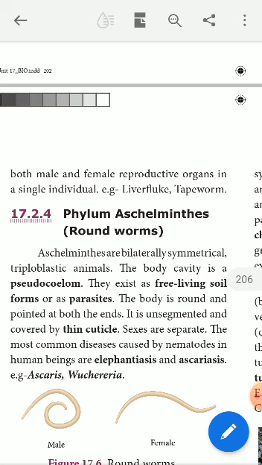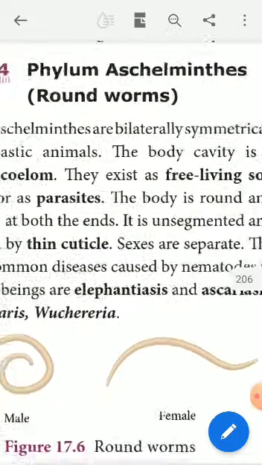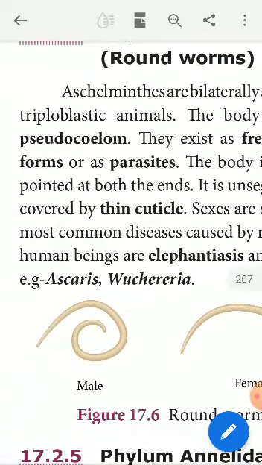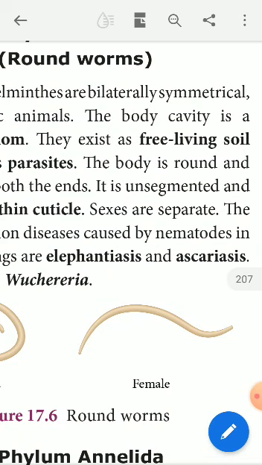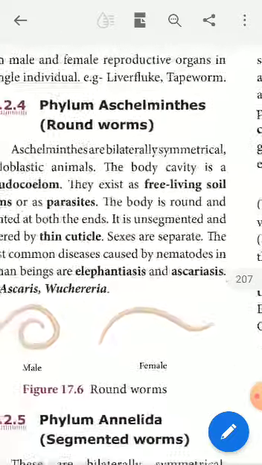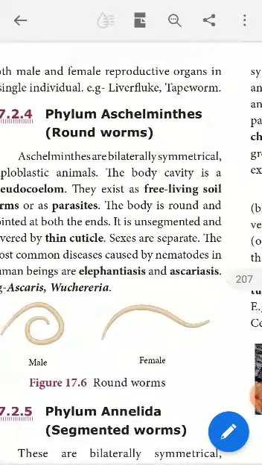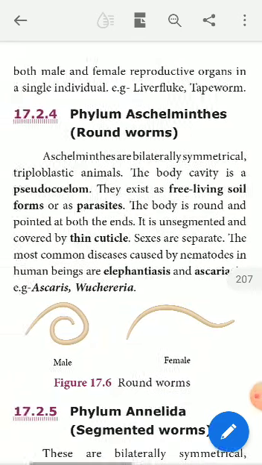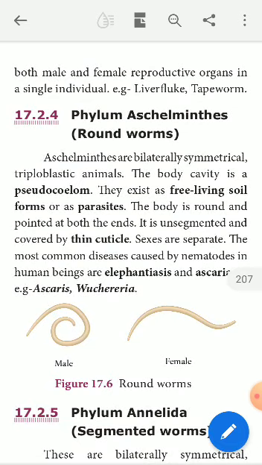The body is round and pointed at both ends. You see the diagram. Both ends of these worms, male and female, are pointed or sharp in nature. It is unsegmented, no segments are found. The body of Aschelminthes worms is covered by a thin, soft cuticle. Cuticle is nothing but the skin.